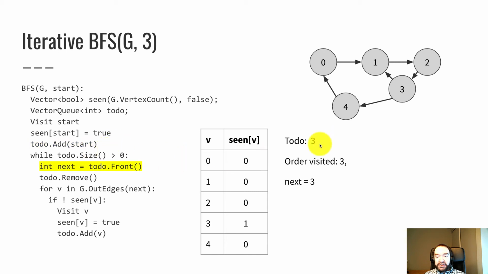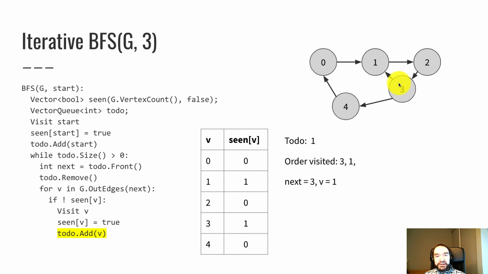So the first and only element of the to-do queue is 3, so next is 3. And we remove that from the to-do queue, so the queue goes back to empty again. And then for every out edge from 3, so there's an edge to 1 and an edge to 4, again, we're following this convention that we'll assume out edges gives us 1 and then 4 in increasing order. So first we look at v being 1. V is not seen yet, so we visit v at this point and add it to the list and add v to the queue, because we need to look at v's neighbors in the future. So v is seen, it's in the visited list, and that's 1.